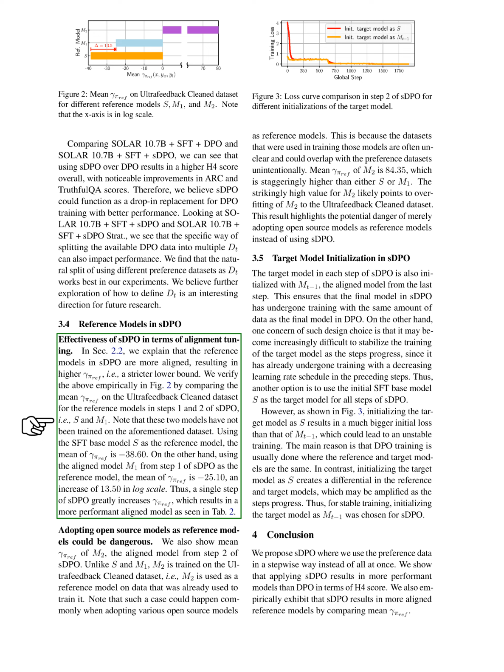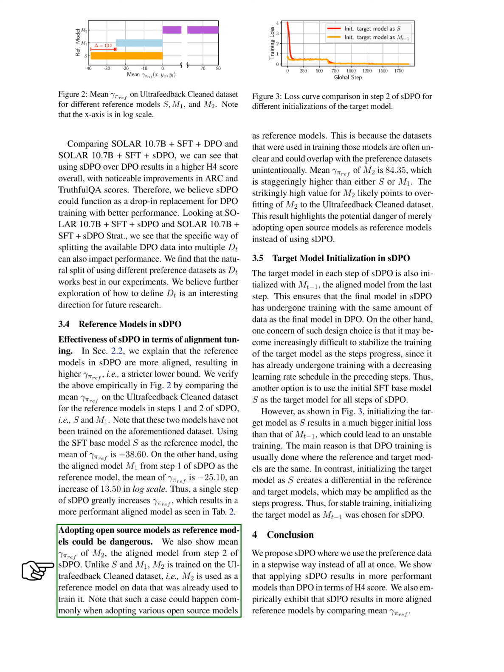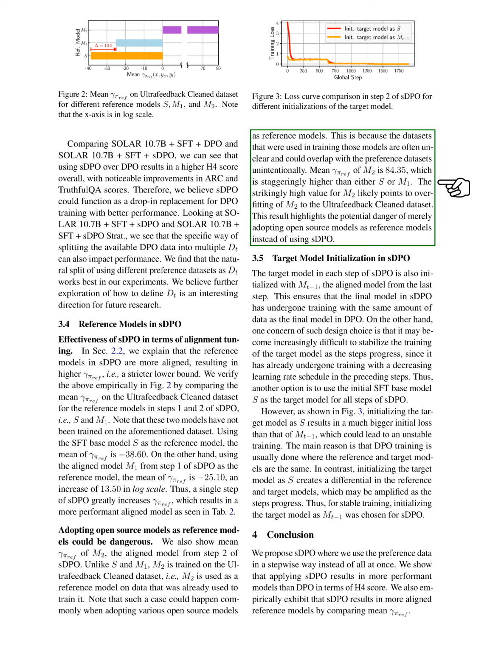We also examined the mean γ_πref of M_2, the aligned model from step 2 of our method. Unlike S and M_1, M_2 was trained on the dataset used for evaluation. The mean γ_πref of M_2 was 84.35, much higher than that of S or M_1, suggesting potential overfitting of M_2 to the evaluation dataset. This highlights the risk of using open-source models as reference models instead of our method.